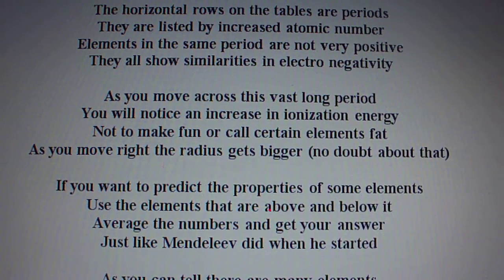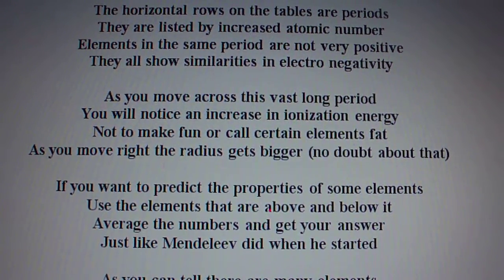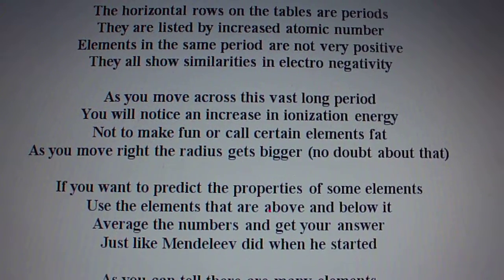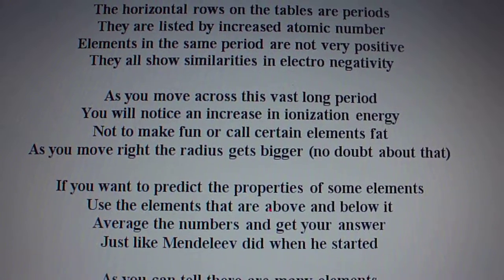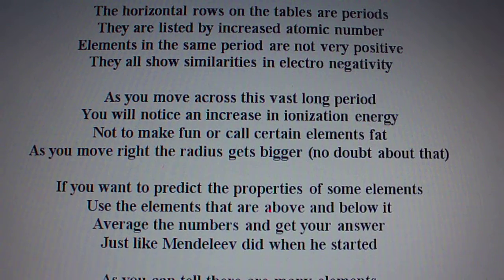Not to make fun or call certain elements bad, but as you move right, the radius gets smaller. If you want to predict the properties of some elements, use the elements that are above and below it. Average the numbers and get your answers, just like Mendeleev did when he was beginning.